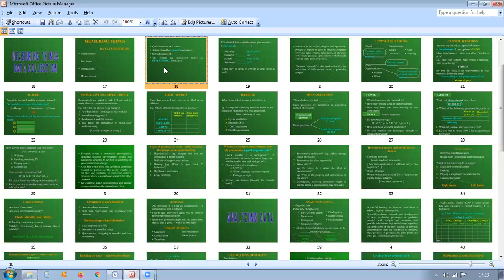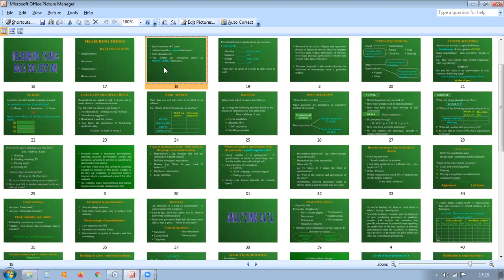So the relevance, adequacy, and reliability of data determine the quality of the findings of the study. So the data should be relevant, adequate data should be collected, and reliable data also should be collected, so that such type of data only would determine the quality of the findings of the research study. That's why the data is very important for research work.